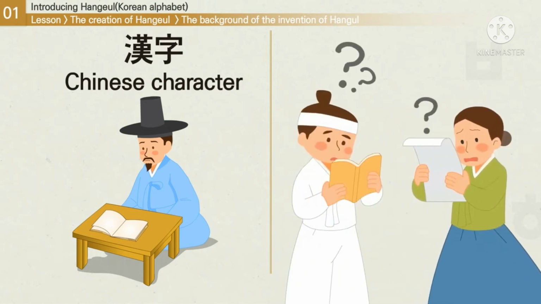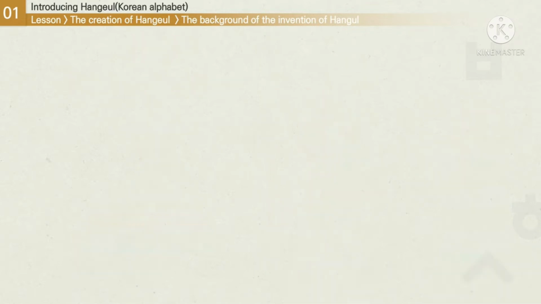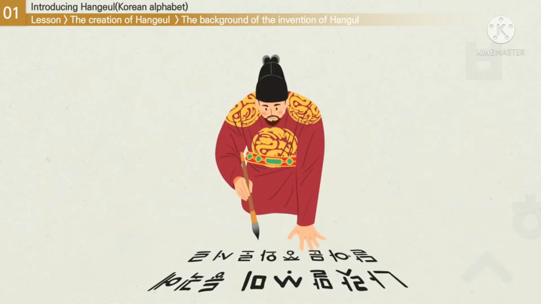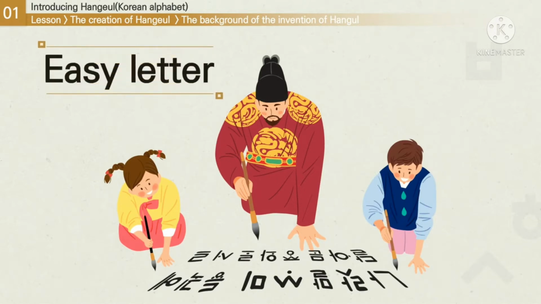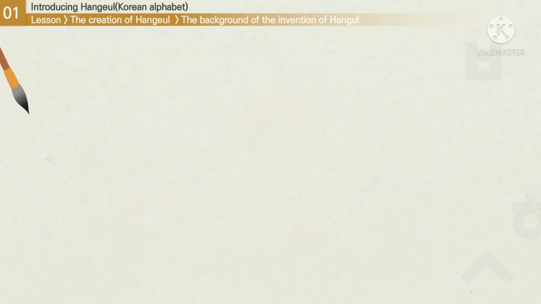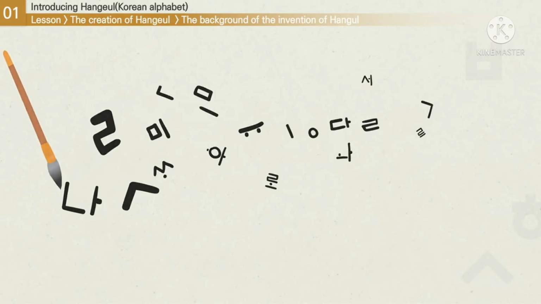However, it was not easy for commoners to learn Chinese characters, which is why they could not read nor write. This often puts commoners in unfair situations. King Sejong was disheartened by this inequality. His love for his people made him decide to invent a Korean writing system that could be read and written by everyone. After a long period of researching, King Sejong was finally able to create Korean characters that could easily